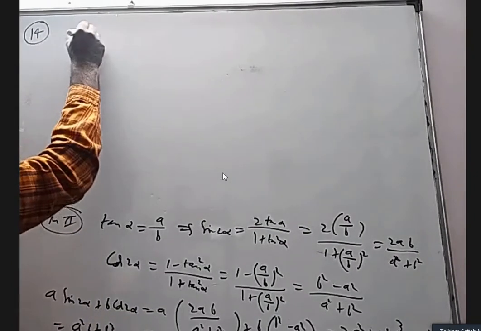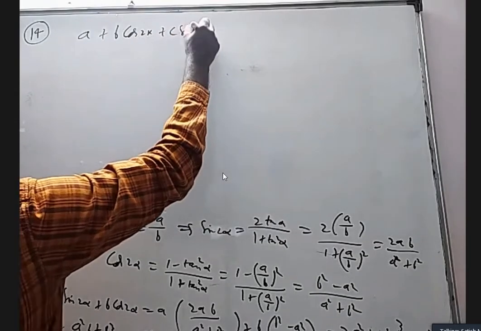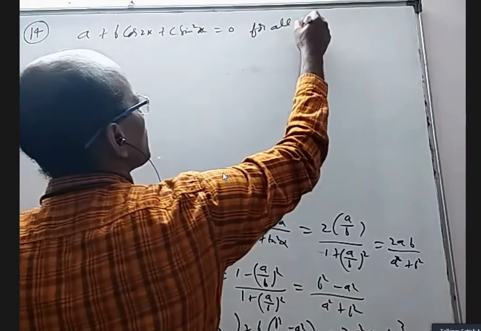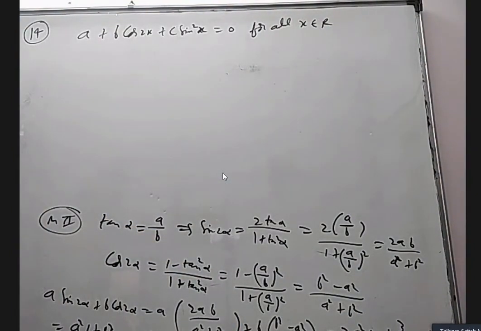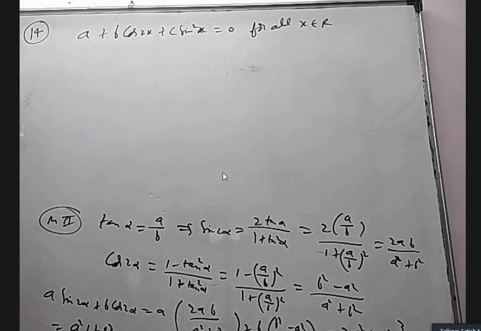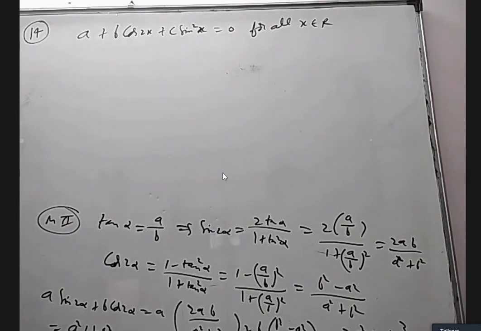They gave that a plus b cos 2x plus c sin square x should be 0 for all x belongs to R. So we ought to select numbers a, b, c such that when x is 10 degrees or 20 degrees or 30 degrees, 40 degrees, whatever you substitute, they should be 0. Basically, like an identity. Something is true for all x values, it's identity. For example, sin square x plus cos square x equal to 1. Is it true for some values of x or for all values of x? For all values.